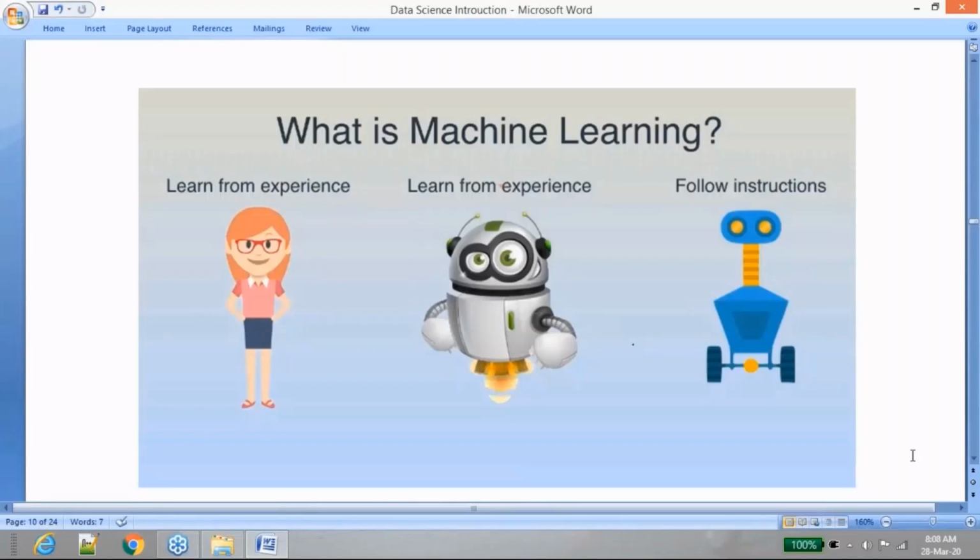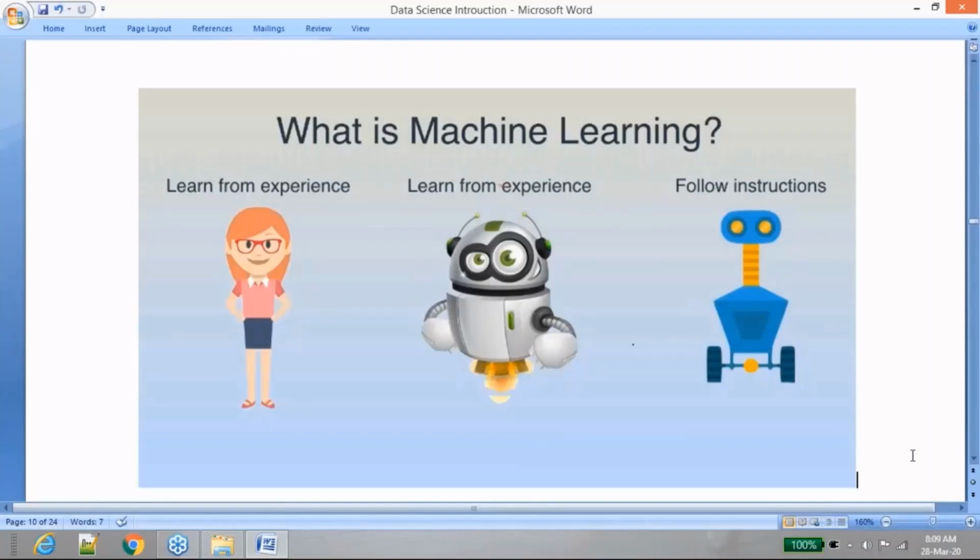You are not required to continue giving instructions to a machine learning enabled machine, which we call bots, or smart bots in general. So that is the difference. For everything, you need to give an instruction to a machine. If no instructions are given, a machine cannot perform anything. But a smart bot can take decisions on its own. To make this machine more and more mature, you should provide more historical data so that it becomes more and more experienced.